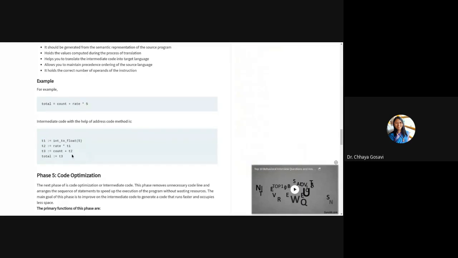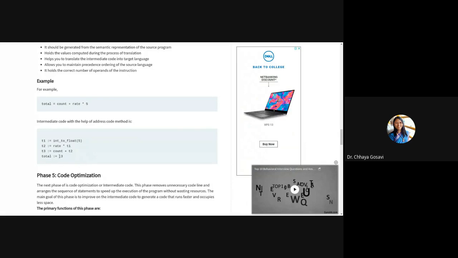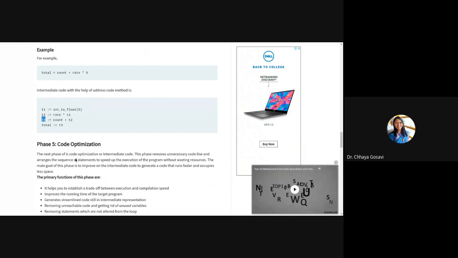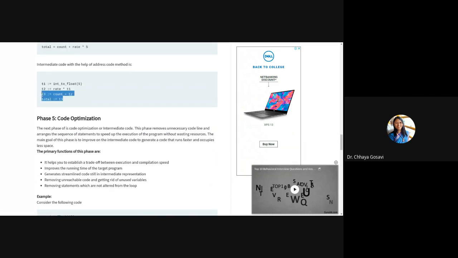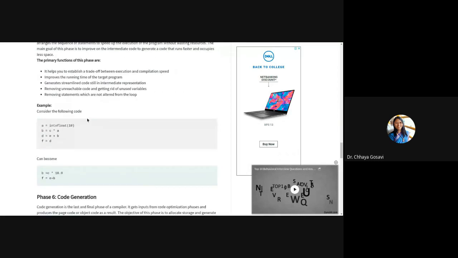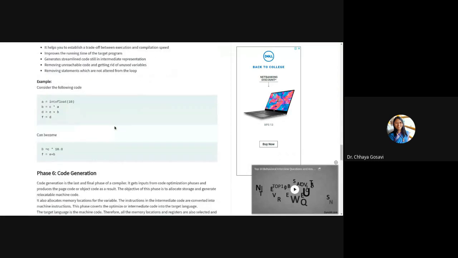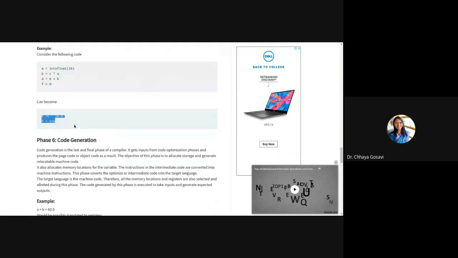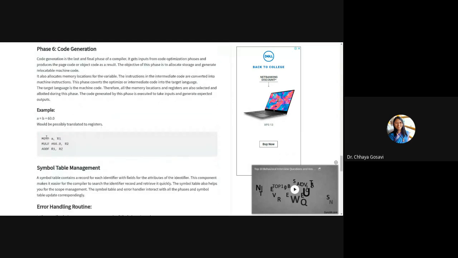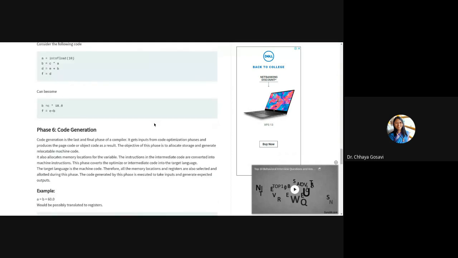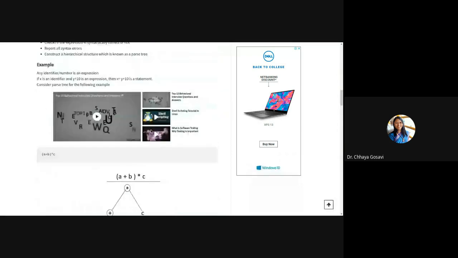Code optimization: no need to use T3 here. You can directly use total = count + T2. So such things which are automatically generated by the intermediate code generator will be eliminated and make the program more efficient. And then this intermediate code is translated into target code or machine language. So all these stages happen sequentially by a compiler.